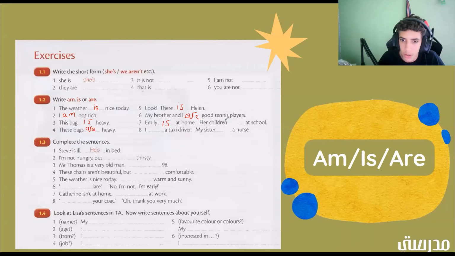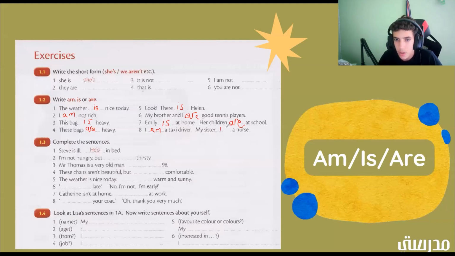So for this one, it would be her children are at school. Okay. All right, now we have number 8. I blank a taxi driver. All right, good job. It's am. All right. My sister blank a nurse.